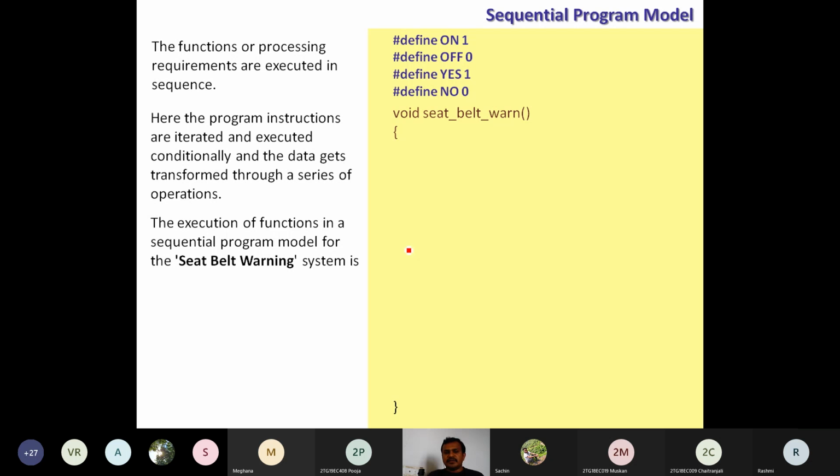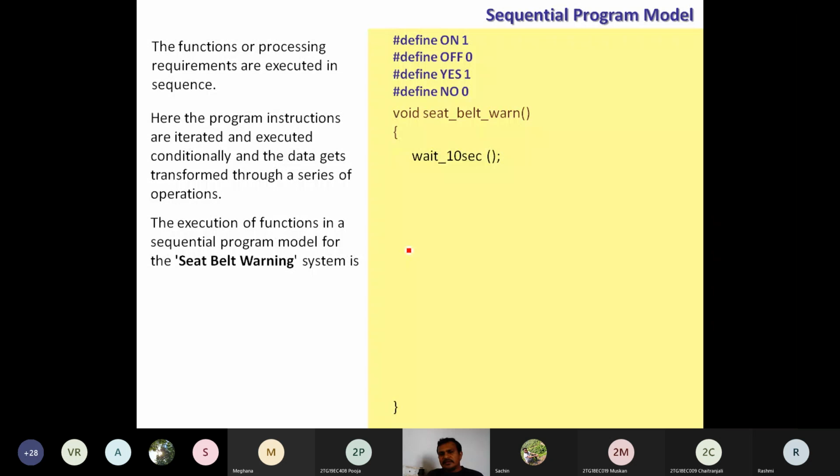Hence, I am going to write a function which is going to perform this task. Whatever the requirements are for the seat belt warning system, to achieve those requirements, let me define a function. Here we are not going for a complete program. We are going for only how we can write the model for that work. The name of this function, let me give as seat_belt_warn.